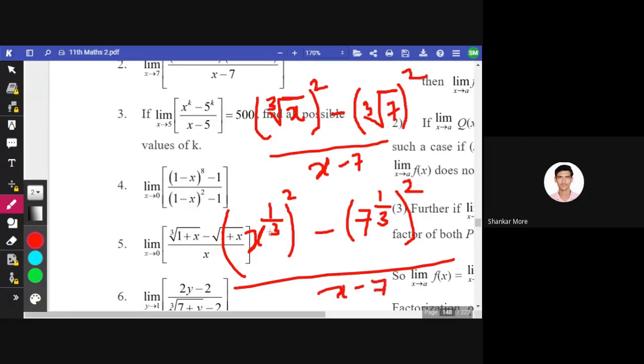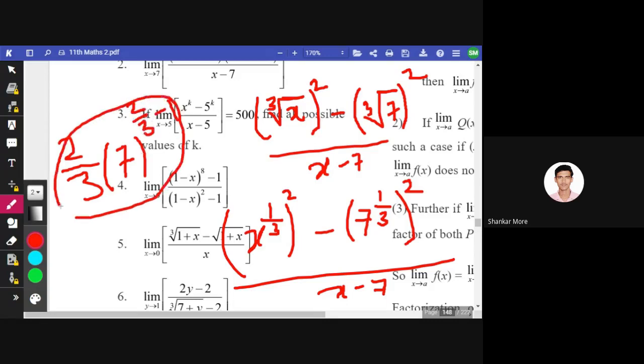Okay, now these two powers get multiplied, so it will be x raised to 2 by 3, and minus a raised to 2 by 3, divided by x minus a, that is x minus 7. So the value of n is 2 by 3 and the value of a is 7. So what did I say the value of n is? 2 by 3. And what is the value of a? 7. And raised to what will it be? n minus 1, that is 2 by 3 minus 1. So if you solve this, you will get the answer.